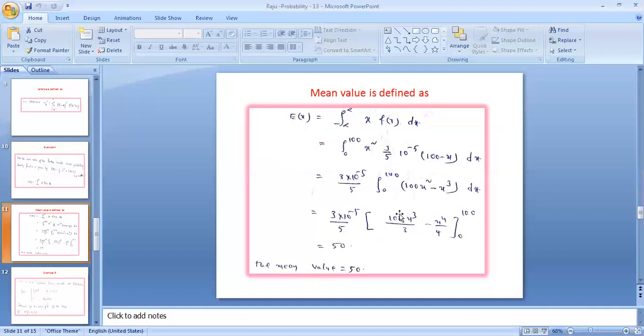Therefore, after substitution of the limits, the mean value we are getting is 50. Finally, mean means it is the averaging process on a random variable, called a mean or moment. Mean or moment. This is for a continuous random variable; if it is a discrete random variable, finding the mean is the discrete random variable averaging process or mean value.